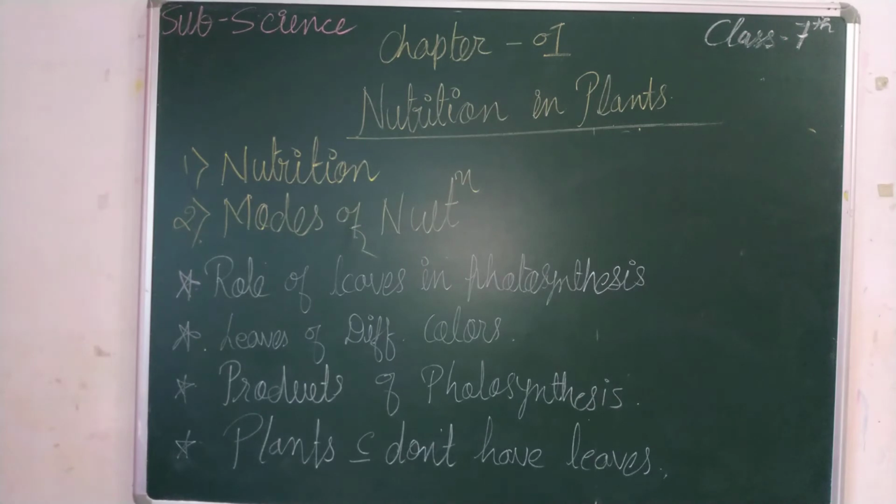So children, just imagine how important this process is for ourselves also. This is not only for the plants but for us also it is very important. Until and unless they absorb the carbon dioxide, they will not release oxygen for the respiration of human beings.